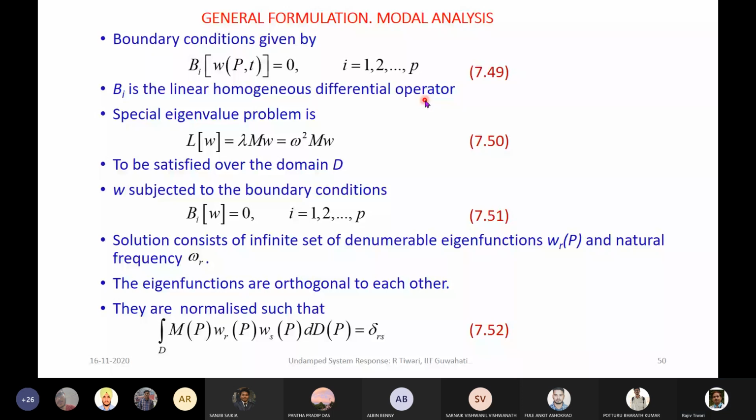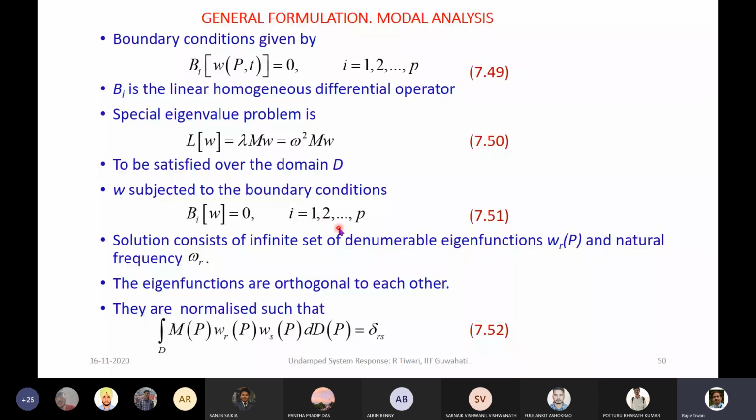And the eigenvalue problem: as I mentioned, before solving the forced vibration we need to solve the eigenvalue problem here also for the continuous system. So this is the eigenvalue problem, where M is not a differential operator, just a simple function of x. And this is the boundary condition associated with the eigenvalue problem.